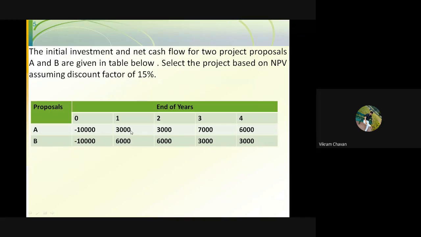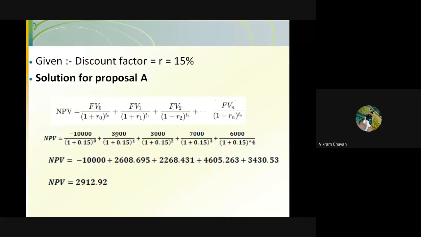Then the net cash flow we have represented according to the year for both the proposals, and we have to calculate the NPV, and on that net present value, we have to accept the proposal. Okay, so acceptance should be in this manner: the proposal whose NPV value is greater, that proposal should be accepted. So for that purpose, we have found the solution for proposal A and proposal B.